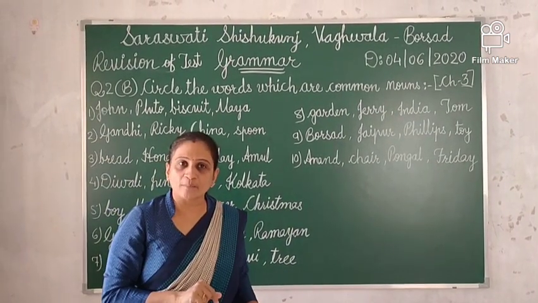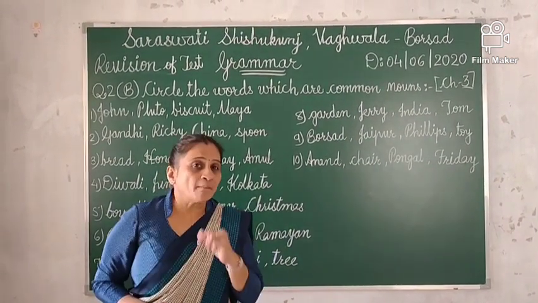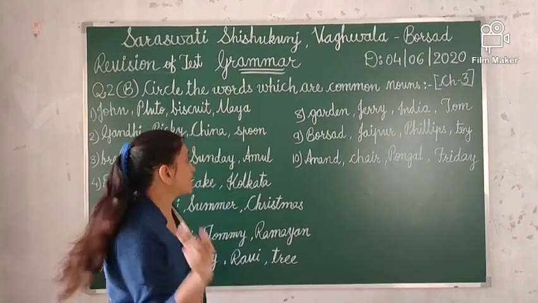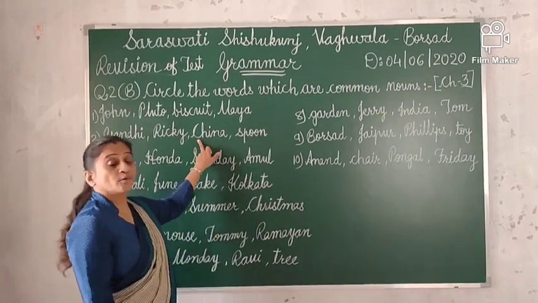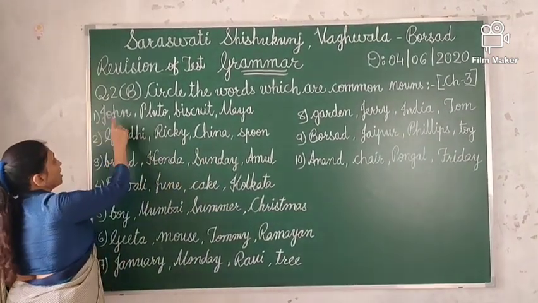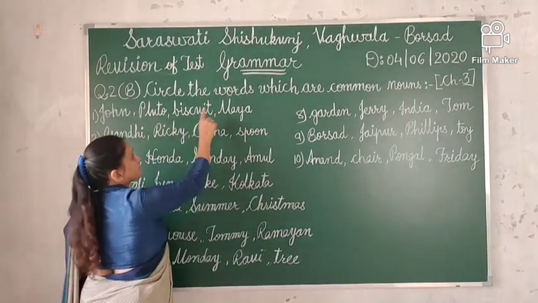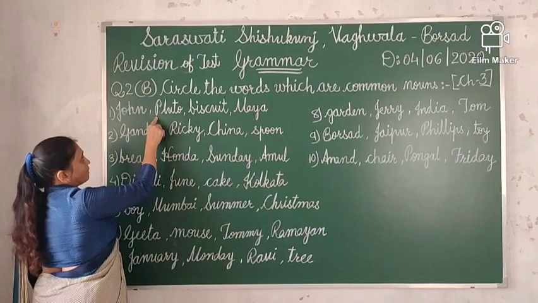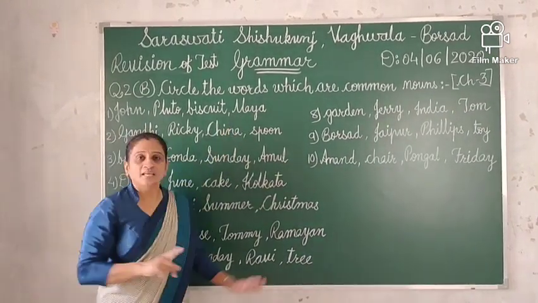How do you find the common noun? Because a common noun starts with a small letter, and a proper noun starts with a capital letter. See, the first one: John, Pluto, biscuit, Maya. The first letter you can see, John, J, Pluto, P, Maya, M, capital letters.